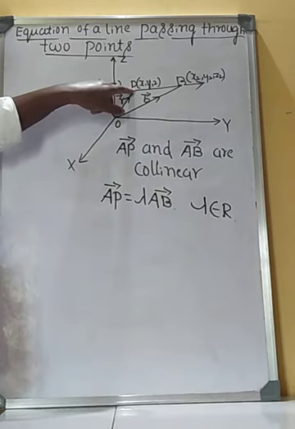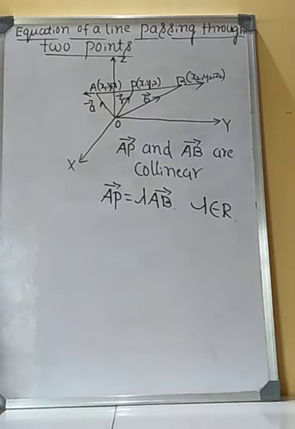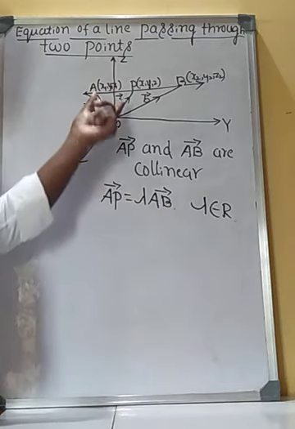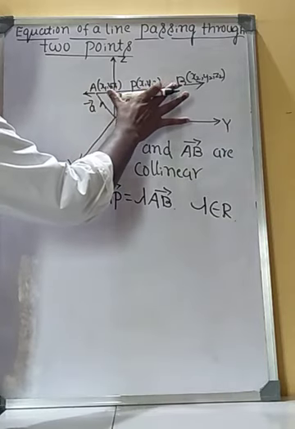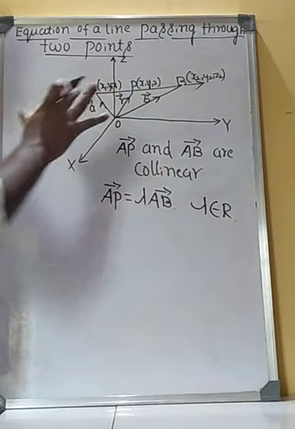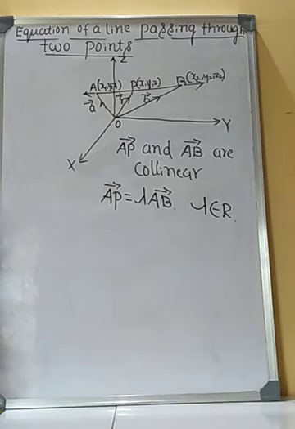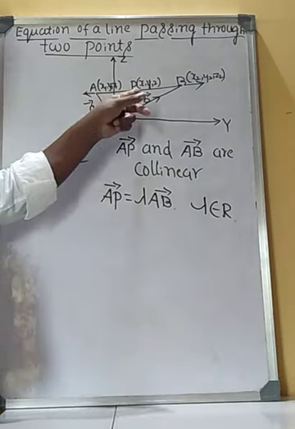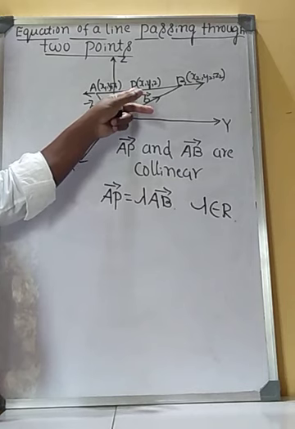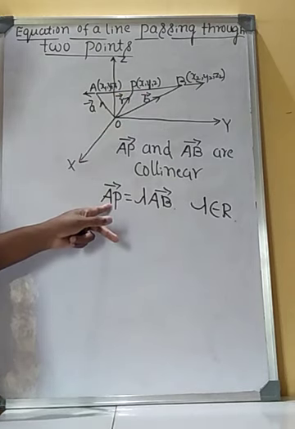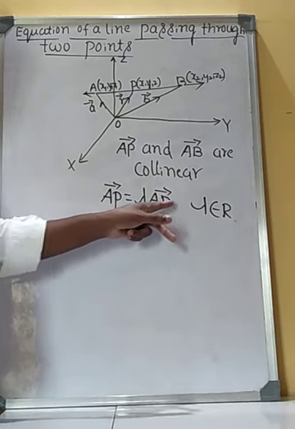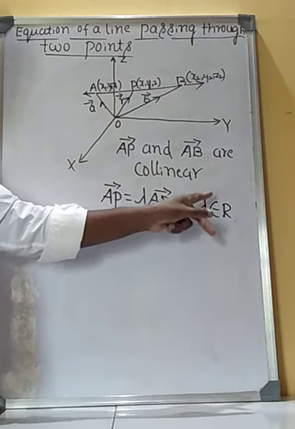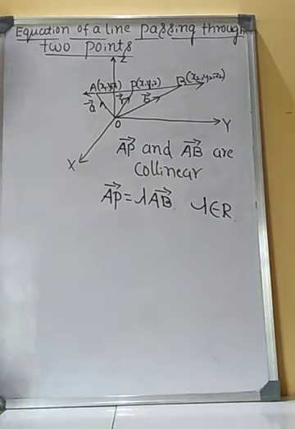Then point P is on the line if and only if vector AP and vector AB are collinear vectors. Therefore, point P is on the line if and only if vector AP is equal to lambda vector AB, where lambda is some real number, that is lambda belongs to R.